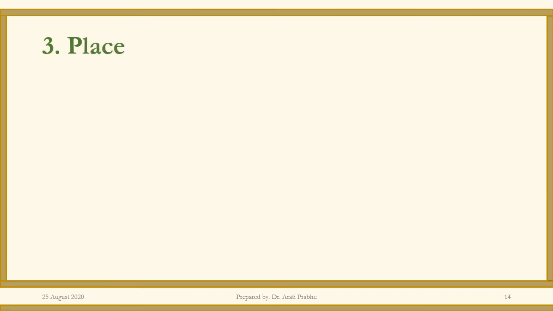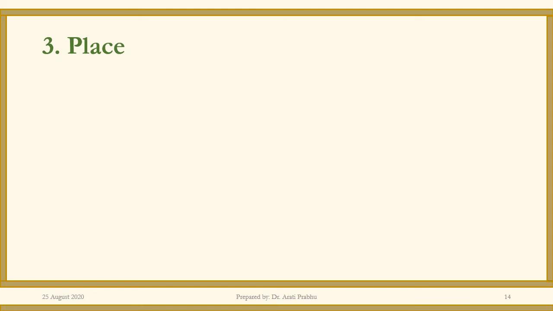Well, students, now we come to the third P, which is place. Place, we all know, is the component of the marketing mix which is to do with delivery of service. It includes all your channels of distribution. Yes, so here we are going to talk about place with regards to services.